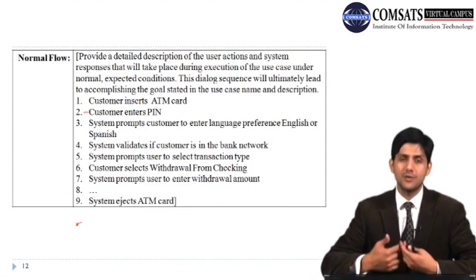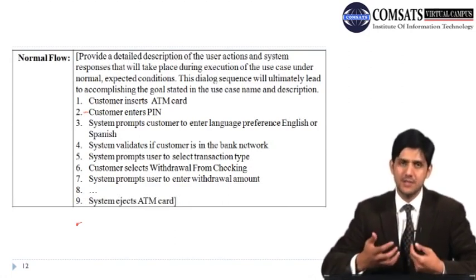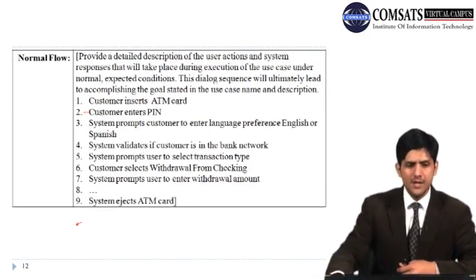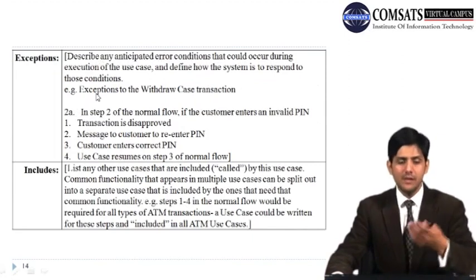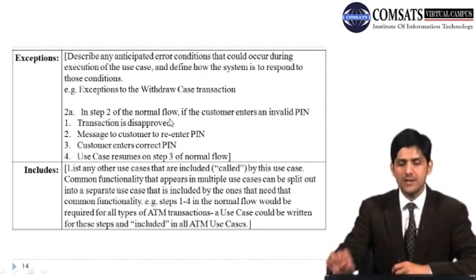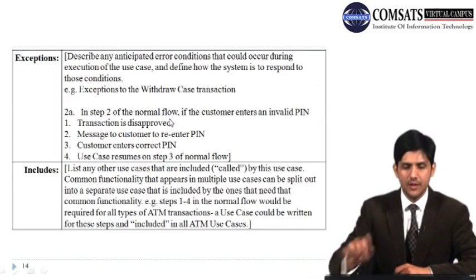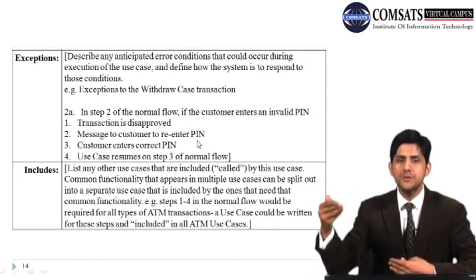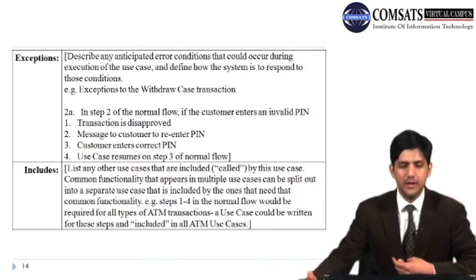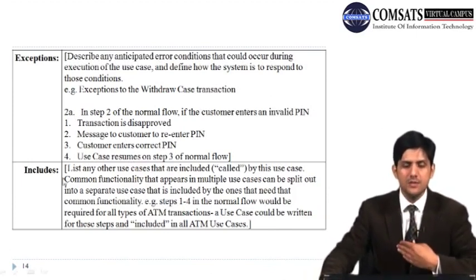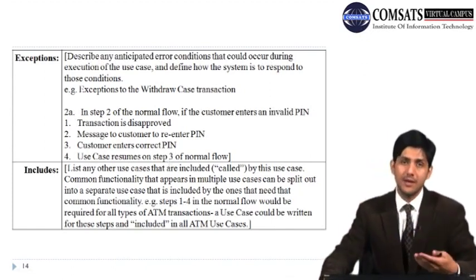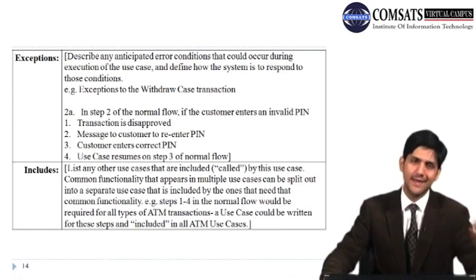Similarly, you enter a PIN number that is wrong. You need to think about all these exceptions, and when we are writing exceptions, we need to identify all these possible errors that can occur. So in exceptions, for example, in step 2 of the normal flow, if the customer enters an invalid PIN number, the transaction is disapproved, with a message to the customer to re-enter the PIN number. The ATM usually prompts you to enter a PIN number a certain number of times. Customer enters the correct PIN number, use case resumes on step 3 of the normal flow. If you enter your PIN number correctly the second time, you basically resume your use case at the next step.